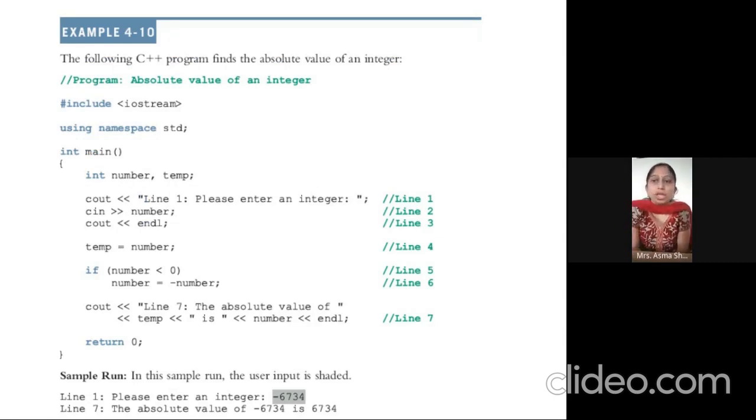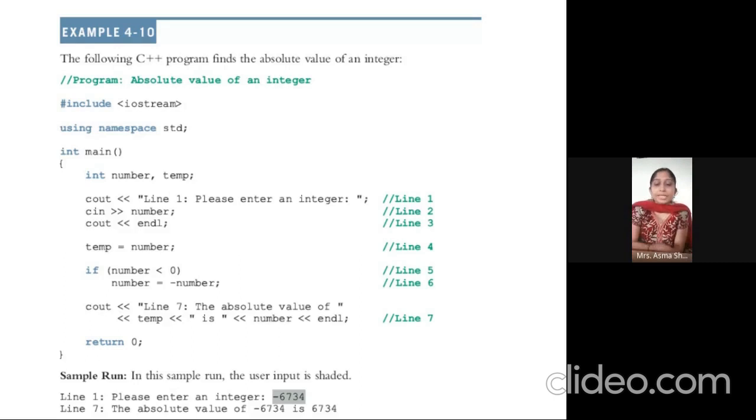Anyone want to tell me what is an absolute value? What is an absolute value, students? Ma'am, it means its face value, it's modulus. Basically, if a number is negative, we multiply it by -1 and whatever value we get. Yes. So whatever the value is, we change it and get the absolute value of it.